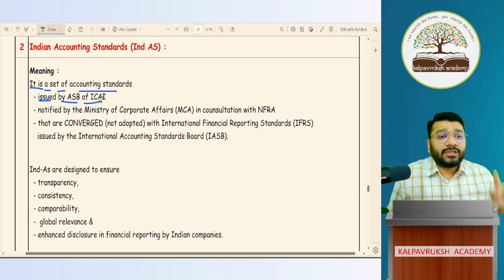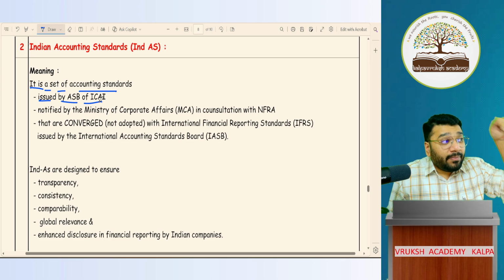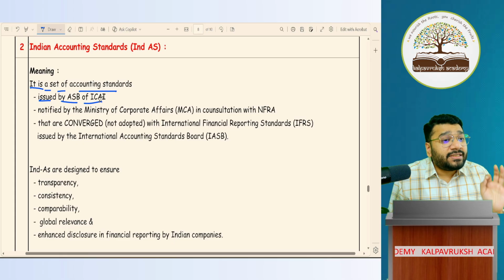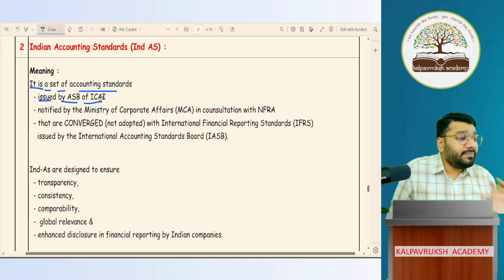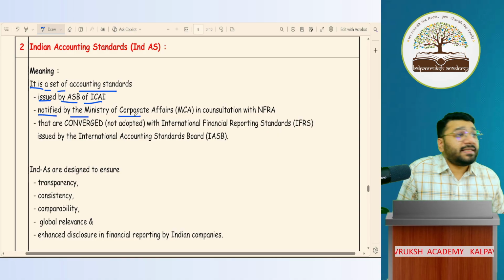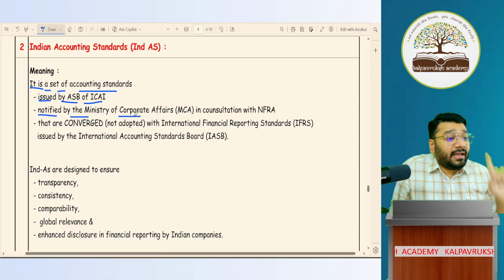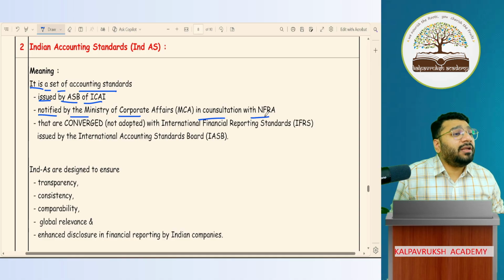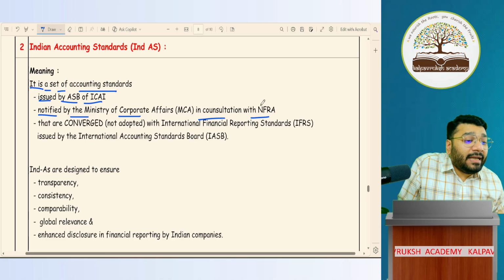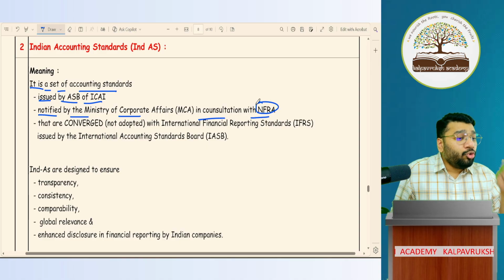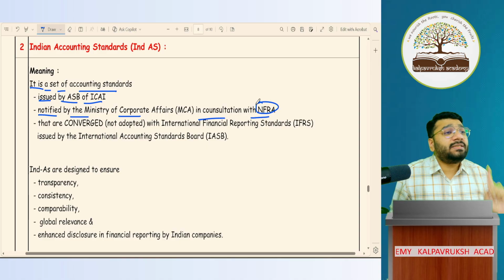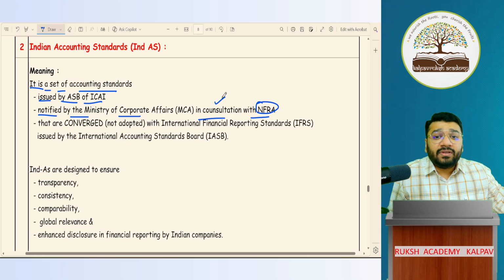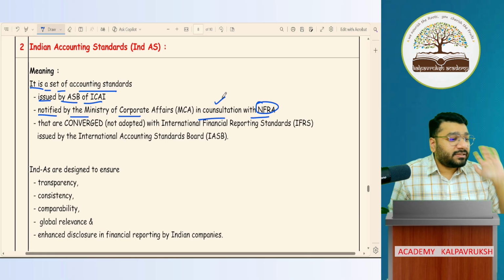And this standard, which has been recommended by ICAI to be applicable on the companies, we have to get a notification done from the Ministry of Corporate Affairs, shortly and sweetly called MCA. And this notification they will not do unless and until they consult with NFRA. NFRA stands for National Financial Reporting Authority. So this is one independent body, independent of ICAI, who is given multiple roles and responsibilities. In that, one such responsibility is that they have to give advisory to MCA with regard to accounting standards and Ind AS.